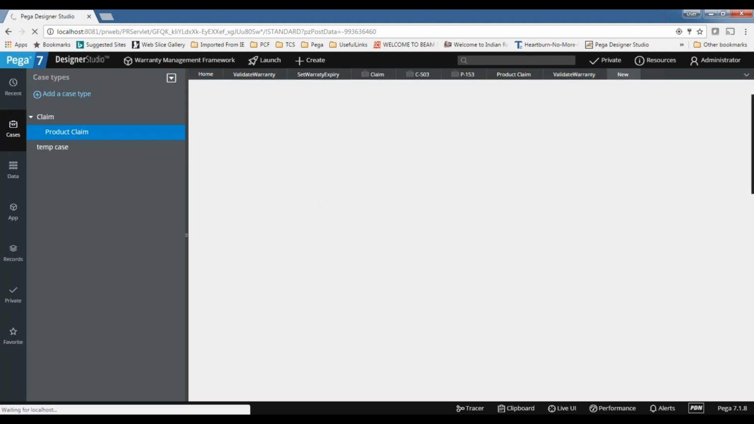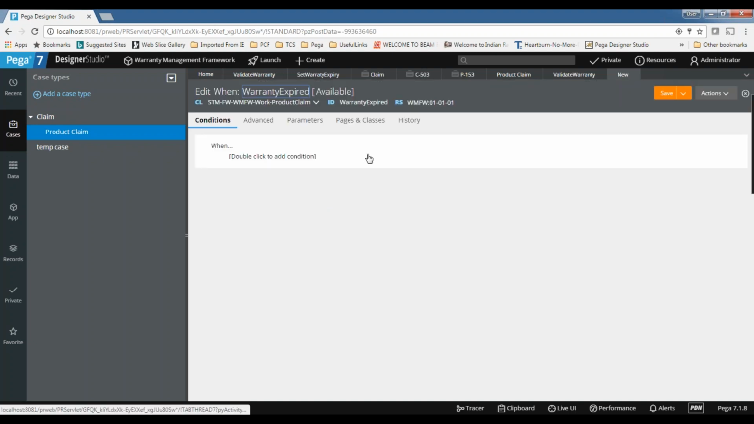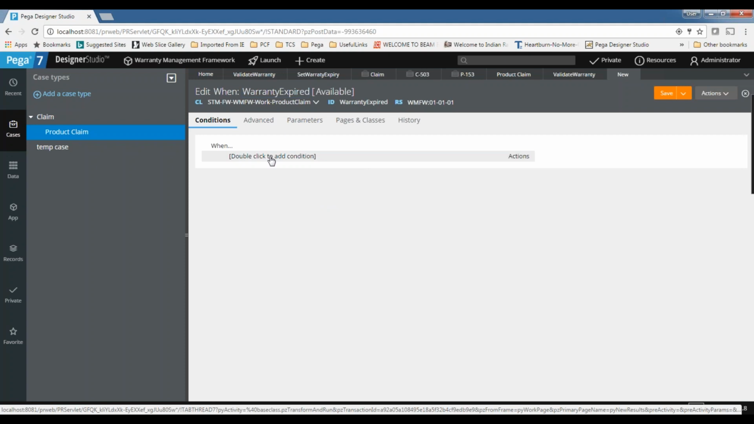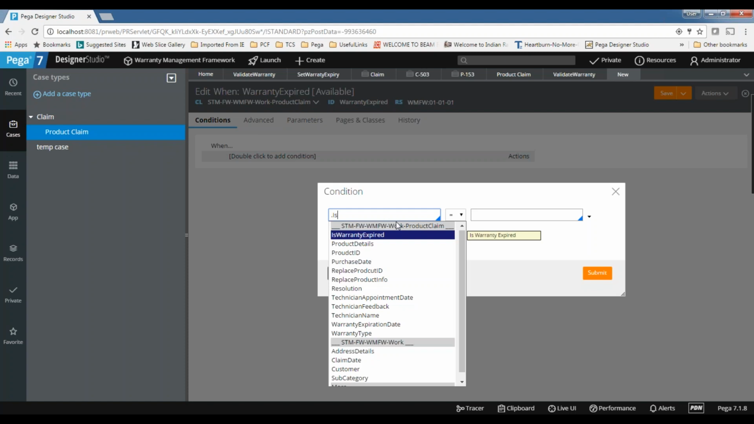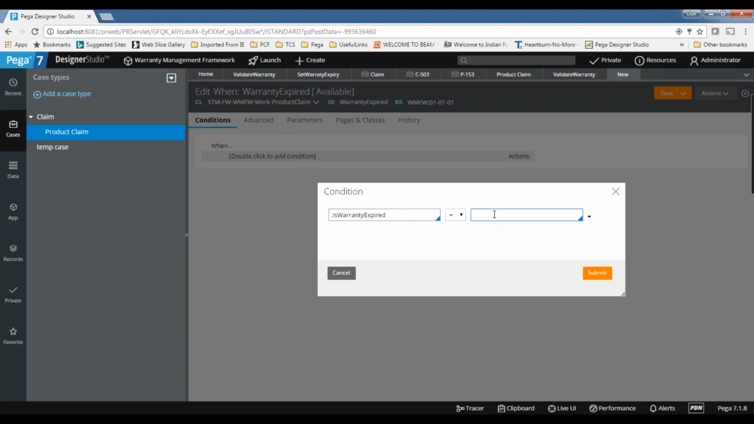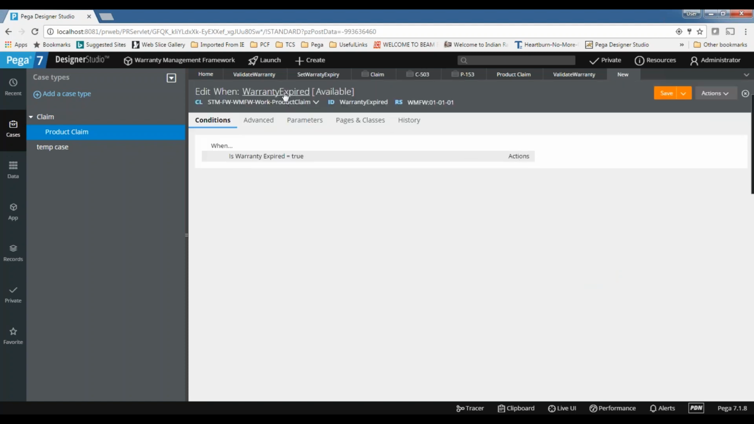This when rule, I will discuss this one as well. All the when rules will return either true or false, but you can build complex conditions here. If you want to write a simple condition, you can build it like this. Is warranty expired? I'm just stating true. If this property is true, the entire when rule will return true.